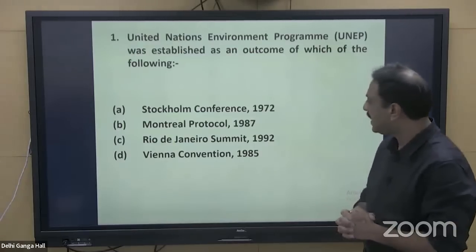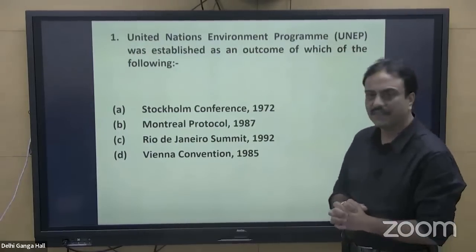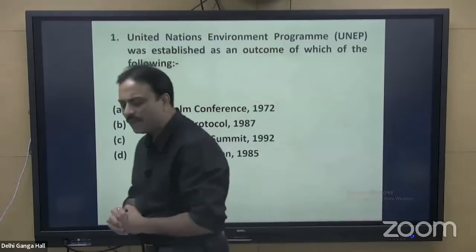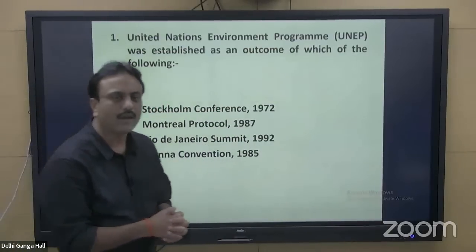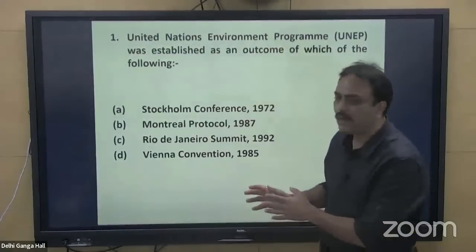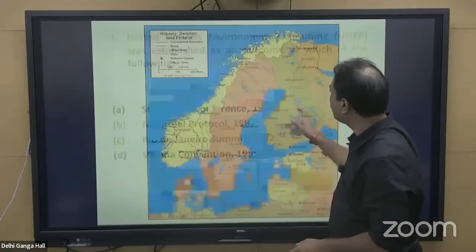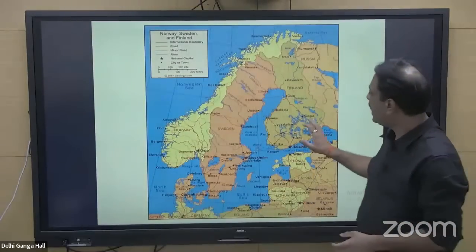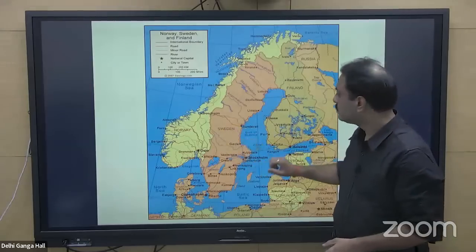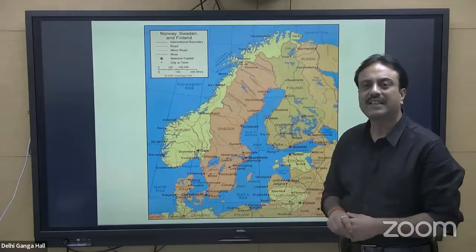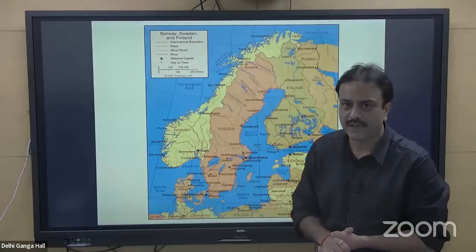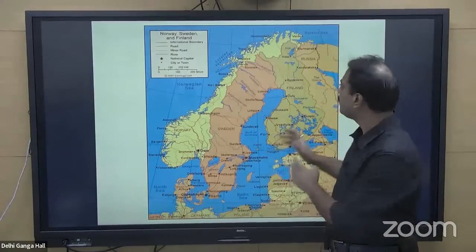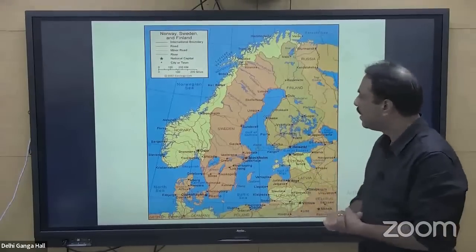The options are Stockholm Conference 1972, Montreal Protocol 1987, Rio de Janeiro Summit 1992, and Vienna Convention 1985. Now the question arises, how to answer, or if you do not know the answer, how will you derive an answer for that question? First of all, have a look at a map of this region, the Scandinavian Peninsula. Finland, Norway, Sweden: these three countries are specifically called part of the Scandinavian Peninsula. In general, only Norway and Sweden are considered part of the Scandinavian Peninsula, and sometimes Finland is not considered part and parcel of that.